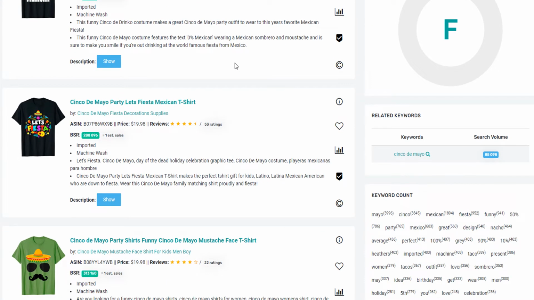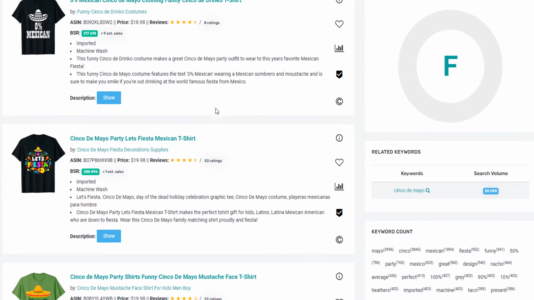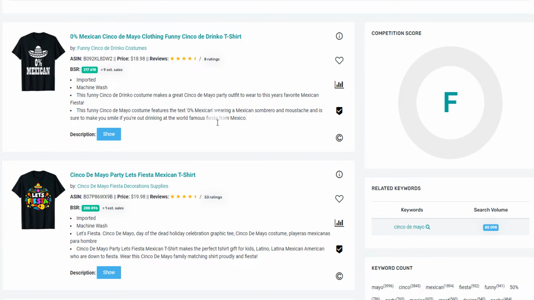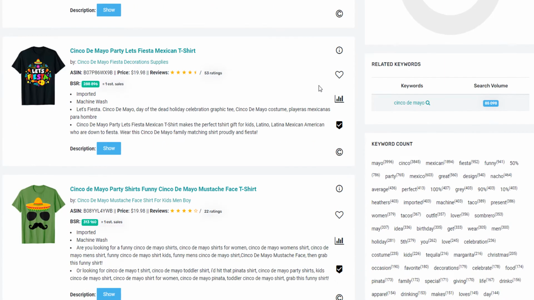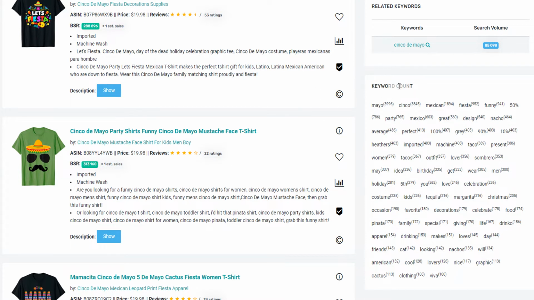But anyways, these are the kinds of designs that we're getting, and it's pretty straightforward, pretty direct usage of the terms. And here you can see, for example, the keyword count. How many times was this word used, or this word, or Mexican, or fiesta, all that kind of stuff. And that kind of helps you in developing your own organization of keywords.